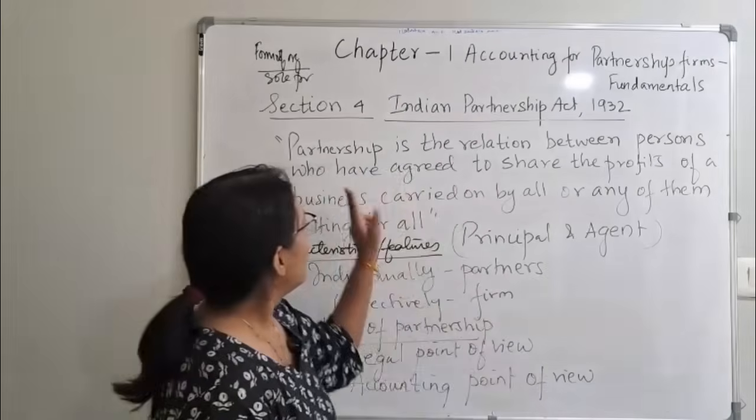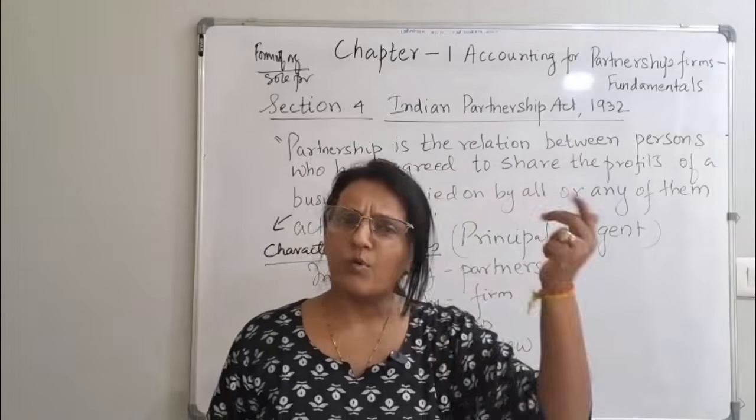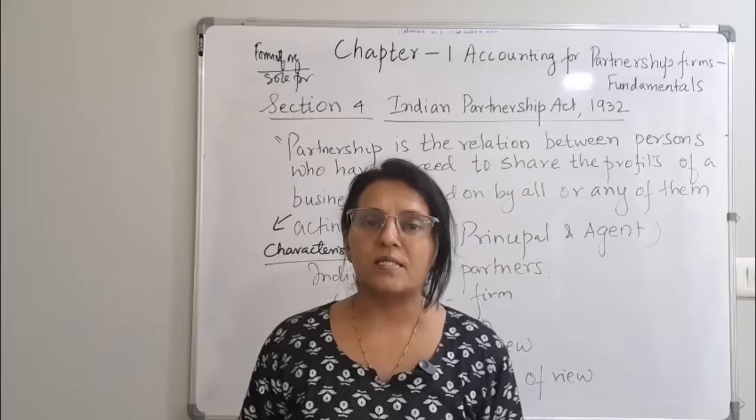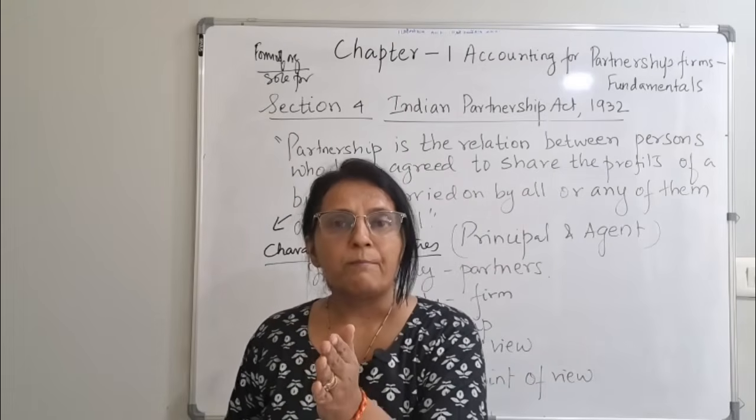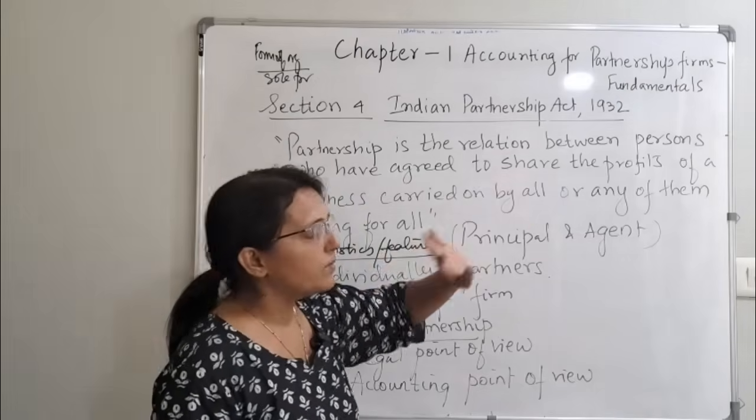Got it? Partnership is a relation between persons. It can be two or more persons. When I say partner, obviously the minimum should be two. Maximum we will see later. Who have agreed to share the profits.